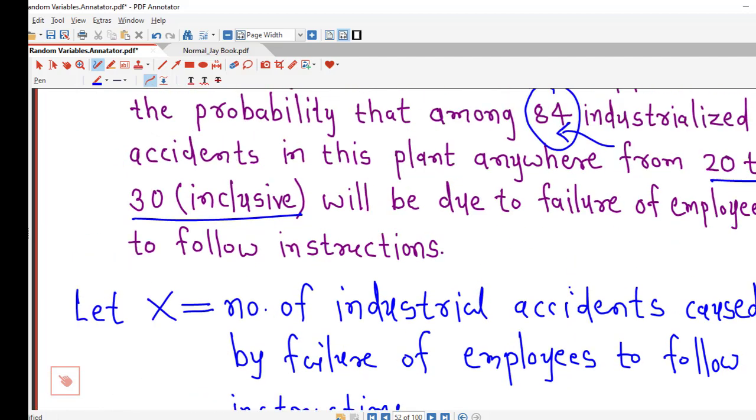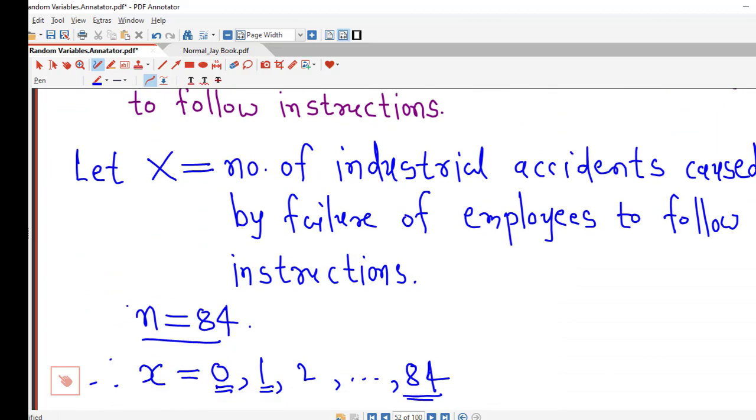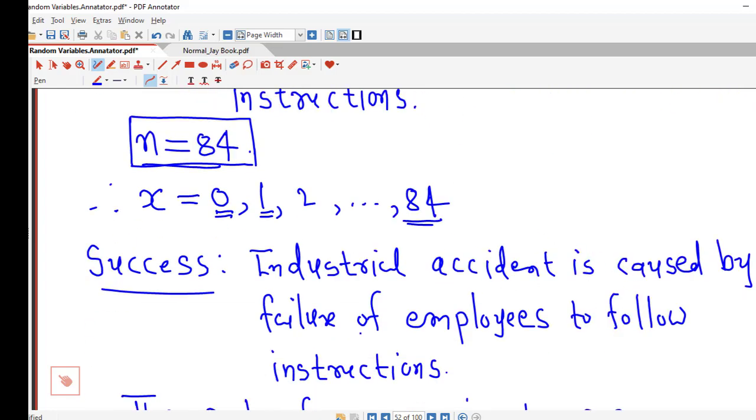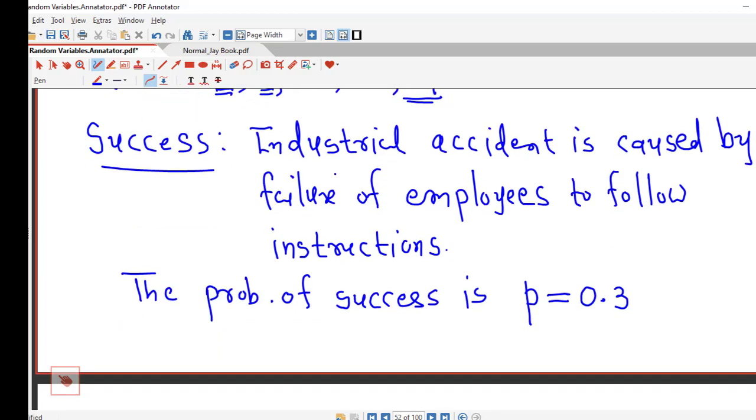So this is the problem of binomial distribution. We can see here the number of trials is nothing but the number of accidents. They are finite, and it is clear that they are independent. Also, if we consider any accident, there are two possibilities: that accident is caused by failure of employees to follow instructions, or it is not. And it is given that this probability is constant for every accident.